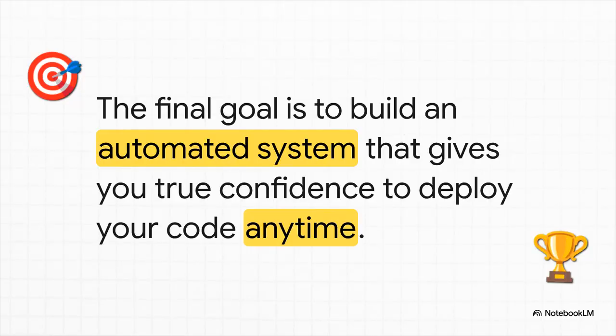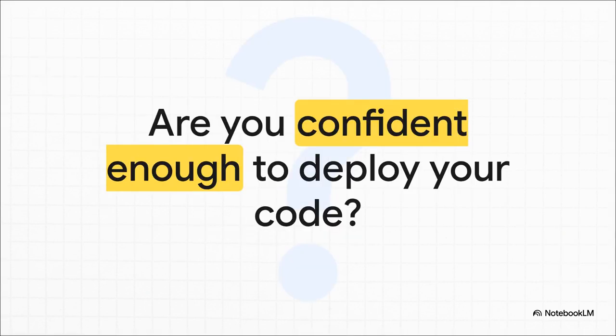So, when you bring it all together, the solid unit and functional tests, the clean fixtures, and that automated CI pipeline, you're not just building a bug-finding machine. You're building a system that gives your team true, earned confidence to deploy your software anytime you want. And that leaves us with this one final thought. We've all said it, right? It works on my machine. But a proper testing pipeline transforms that uncertainty into a confident yes. And that is a goal worth striving for.